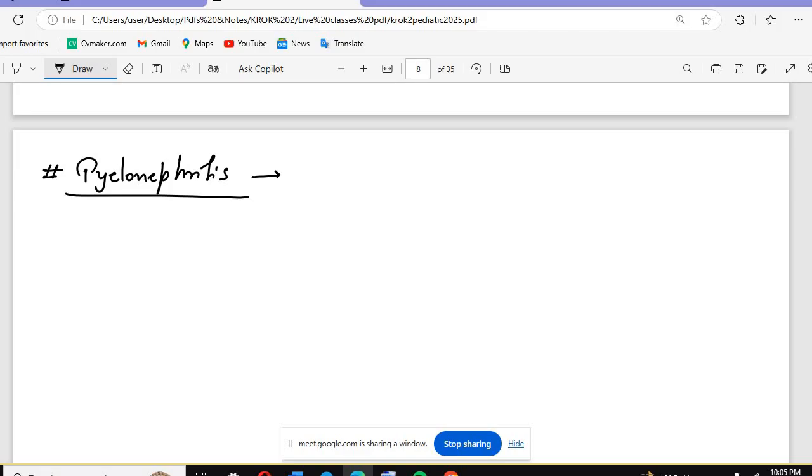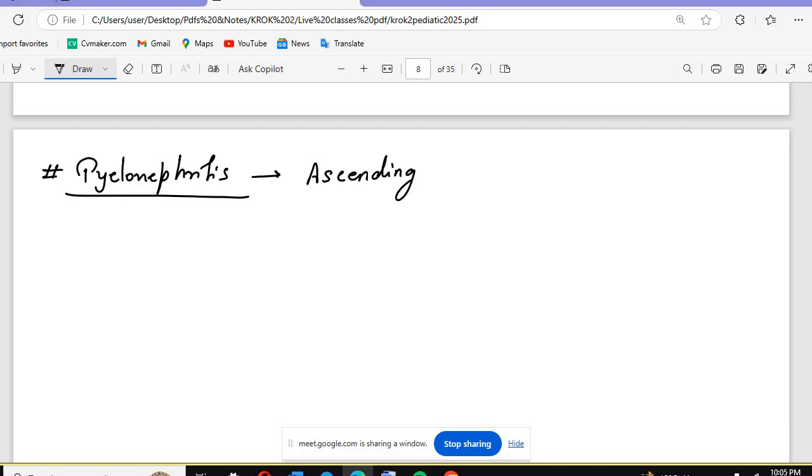We can also have the descending infection. The descending infection means the infection starts from any other region but goes towards the kidney. For example, if an infection starts in the lungs and now descends towards the kidney, that becomes the descending infection. But ascending means secondary to the UTI. So that is what we call the ascending infection. So pyelonephritis is what?